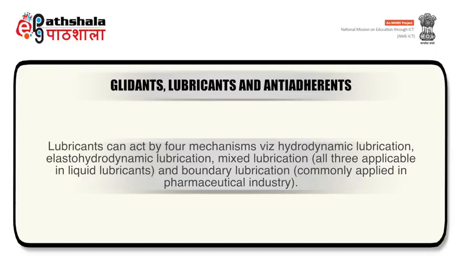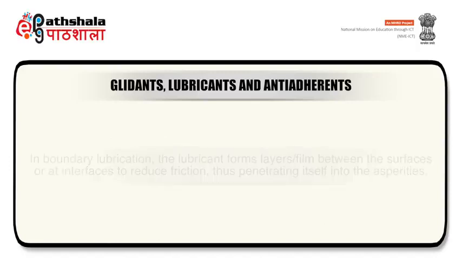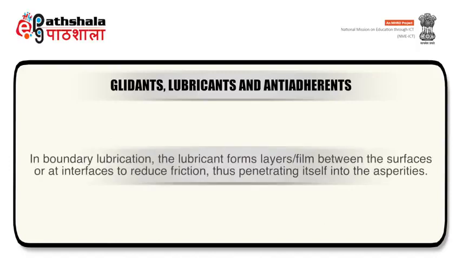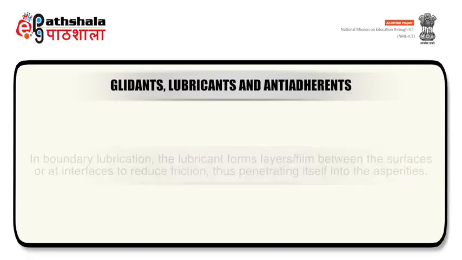Lubricants can act by four mechanisms: hydrodynamic lubrication, elasto-hydrodynamic lubrication, mixed lubrication and boundary lubrication, which is commonly applied in the pharmaceutical industry. In boundary lubrication, the lubricant forms layers or films between the surfaces or at interfaces to reduce friction, thus penetrating itself into the asperities.